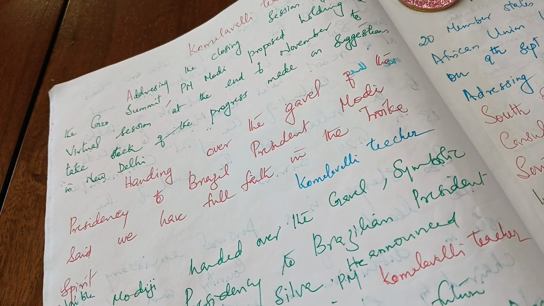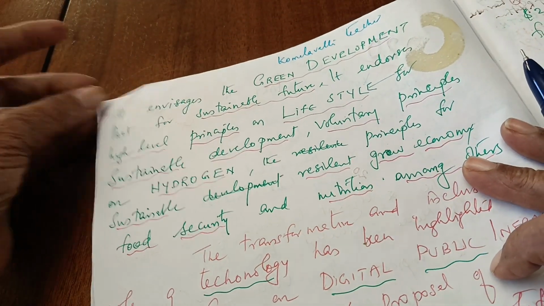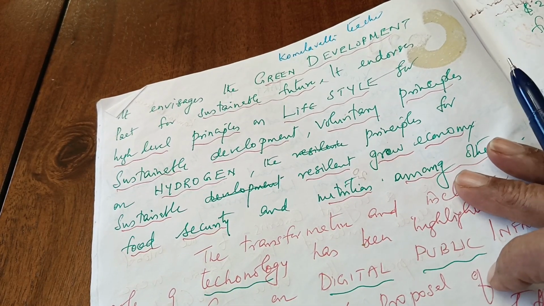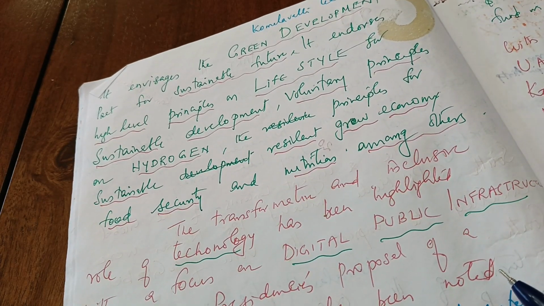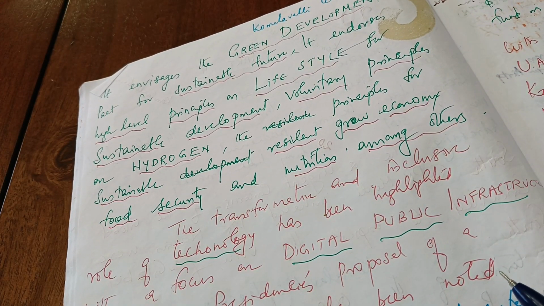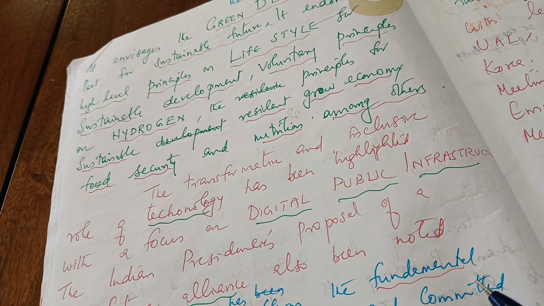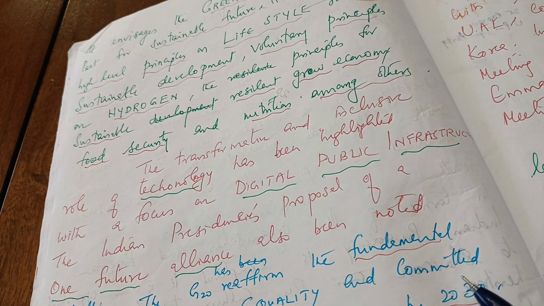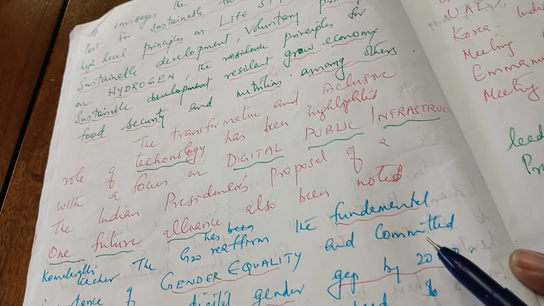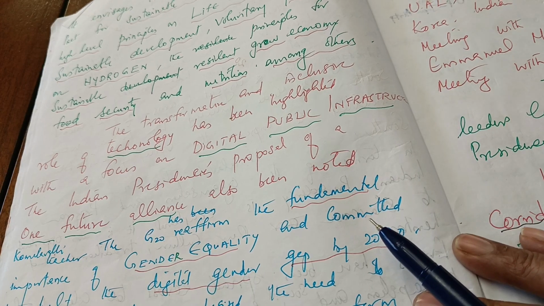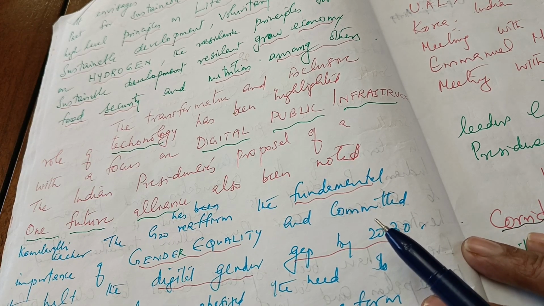So, addressing the closing session. One more page is there. Yes, it envisages the Green Development Pact for Sustainable Future. It endorses high-level principles on lifestyle for sustainable development, voluntary principles on hydrogen, principles for sustainable resilient growth of economy, food security, and nutrition, among others. The transformative and inclusive role of technology has been highlighted with a focus on digital public infrastructure. The Indian presidency's proposal of a One Future Alliance has also been noted.